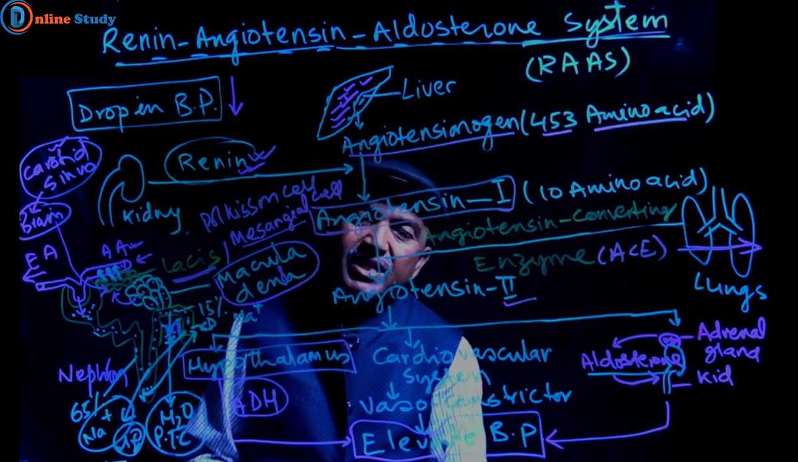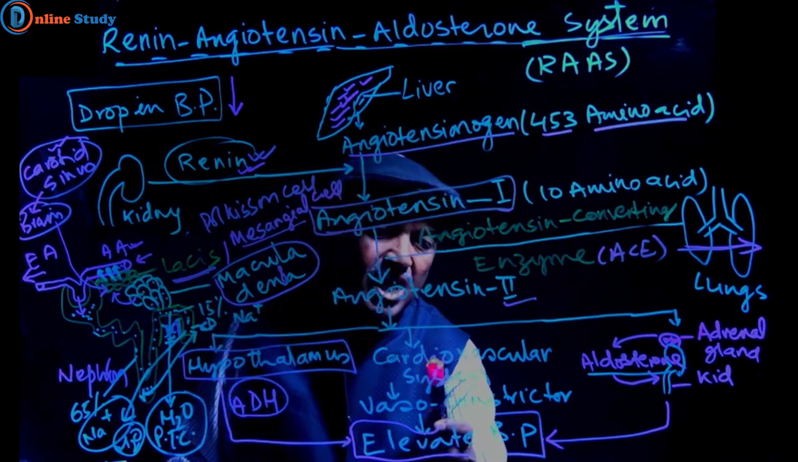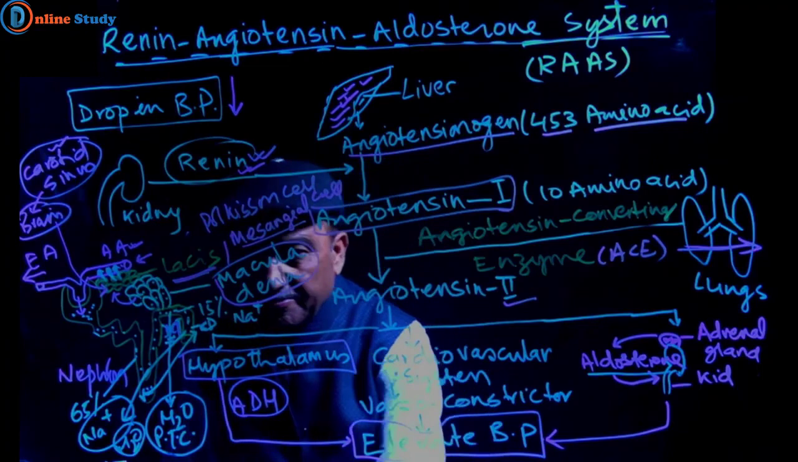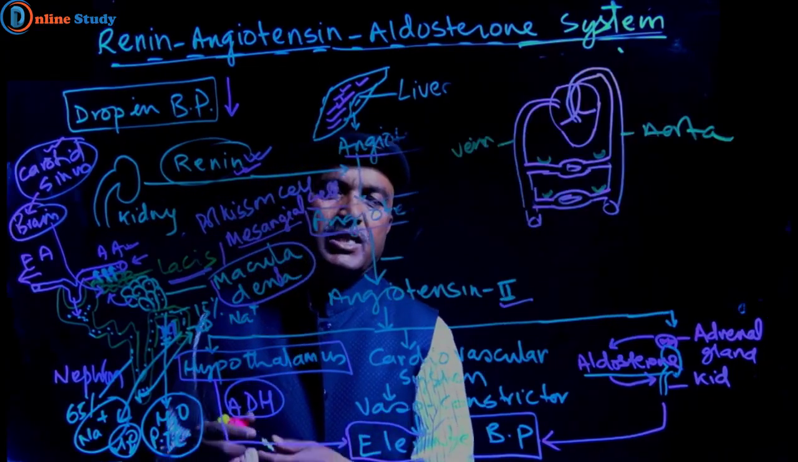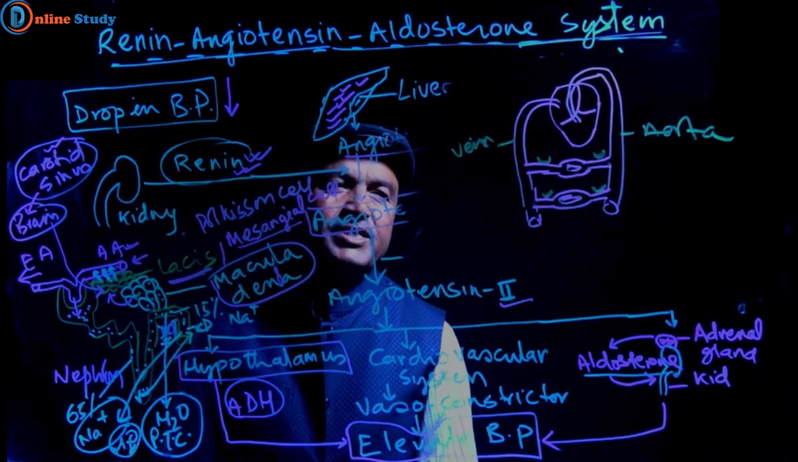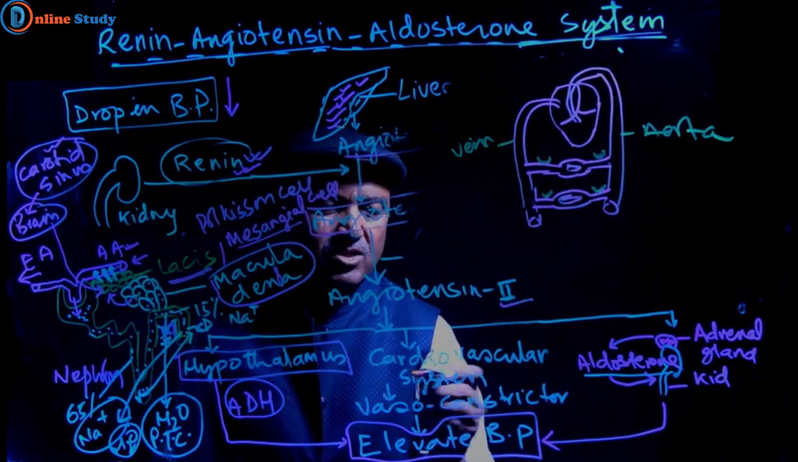And another mechanism is also working in the cardiovascular system. Let us discuss another effect of angiotensin second on the cardiovascular system.